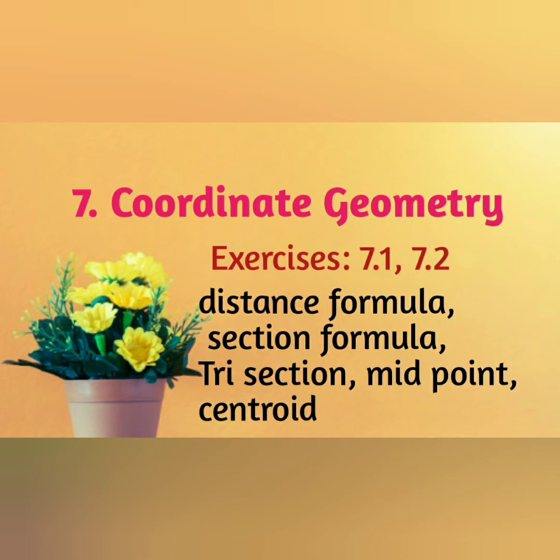Seventh chapter is coordinate geometry. In this coordinate geometry, only exercises 7.1 and 7.2 are there. In this chapter, just you learn the formulas: distance formula and collinear points, section formula, trisection, midpoint formula and centroid formula. With these formulas, you can do the problems in exercise 7.1, 7.2 easily, and this is a scoring chapter. So, you prepare this chapter well for the exams.